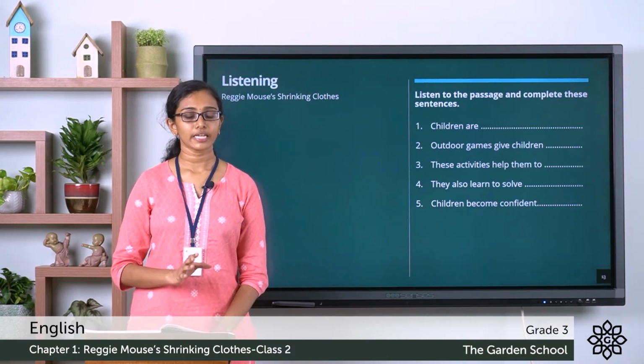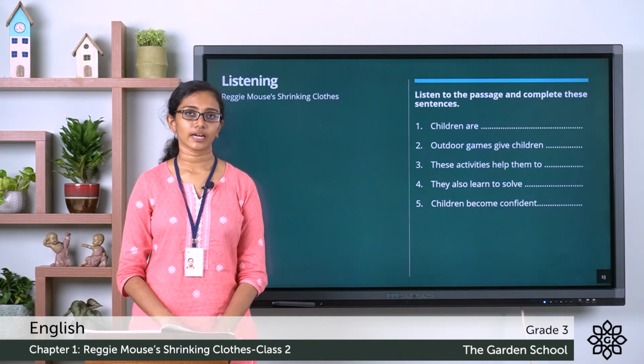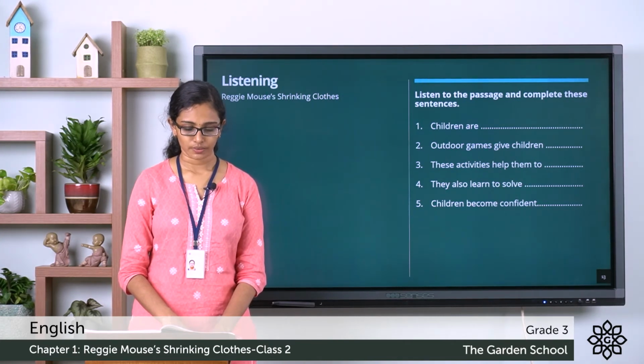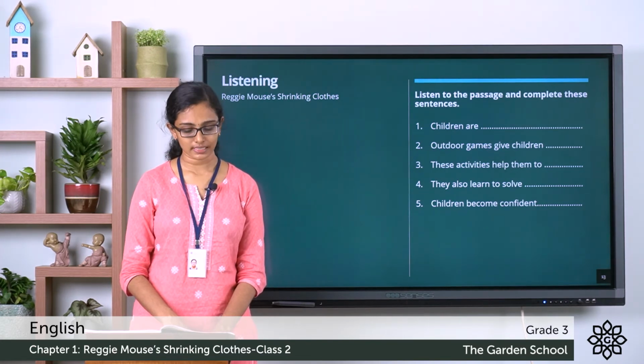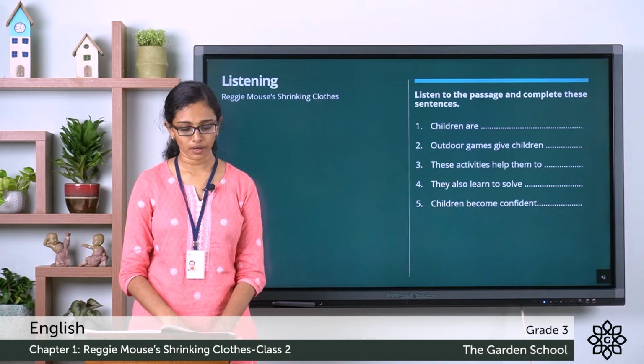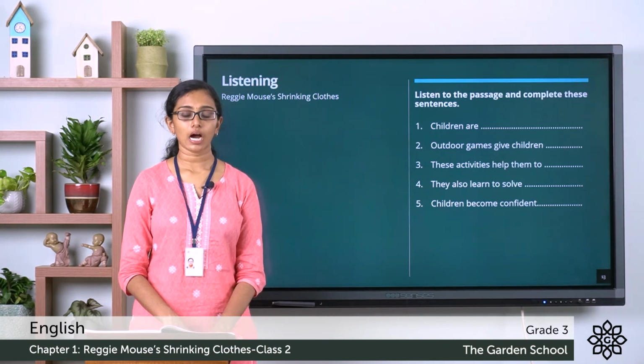Children are very fond of playing outside. Outdoor games give children muscle strength. These activities help them to improve their balance. These activities also develop self-confidence in children. Outdoor games help them solve problems they face while playing the games. Children become more confident of learning new skills when they play outdoor games regularly.